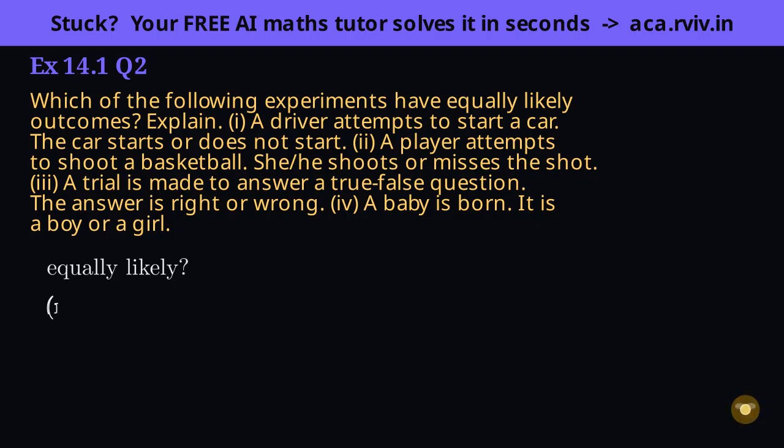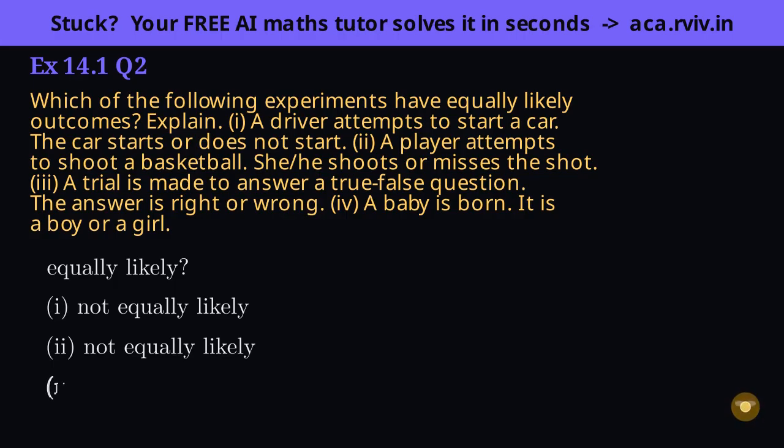Case 1. A car starting. A well-maintained car almost always starts, a broken one almost never does. Condition tilts the balance, so starting and not starting are not equally likely. Case 2. A basketball shot. A trained player scores far more often than a beginner. Skill breaks the symmetry, so scoring and missing are not equally likely.